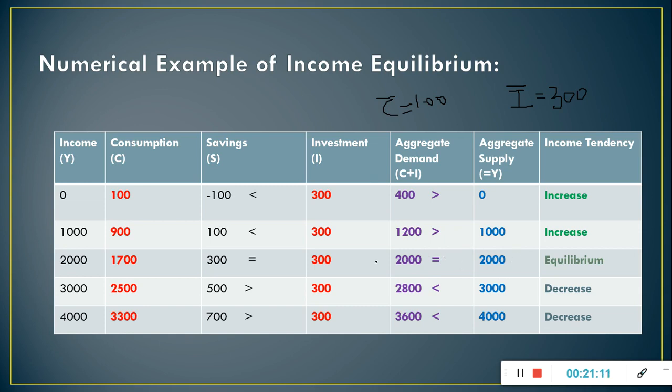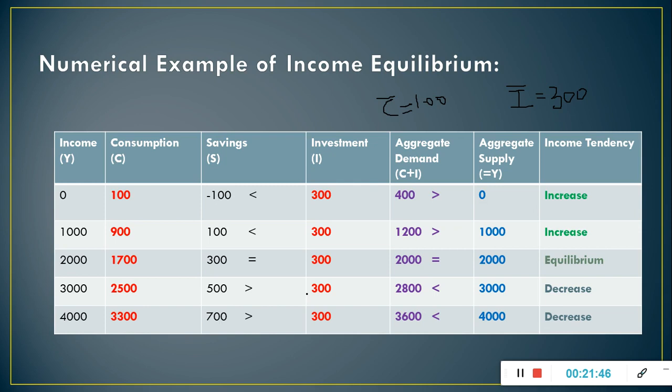This is the equilibrium level of income or output, where planned aggregate demand is equal to planned aggregate supply. And here you can see savings, that is planned savings, is equal to planned investment. But at 3000 level of income and 4000 level of income, aggregate supply is greater than aggregate demand, and we can say that planned savings are greater than planned investment.